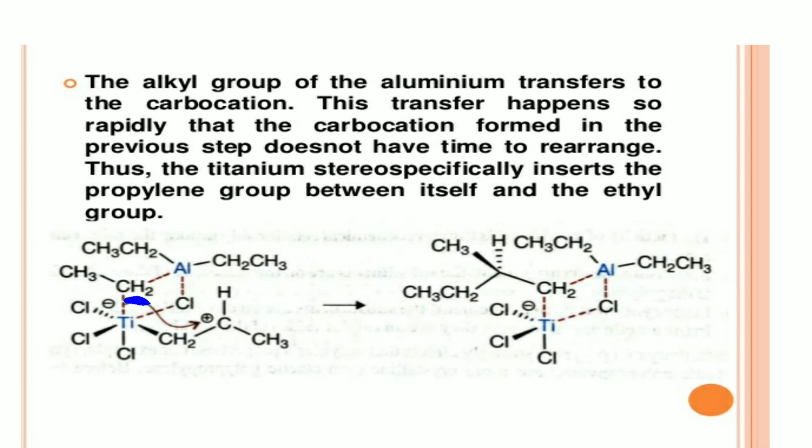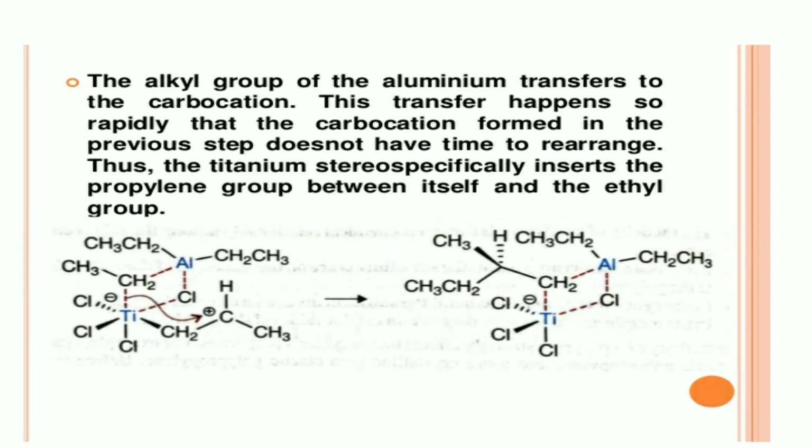You can see here, this is the carbocation which is attached to this titanium. Then this CH2 of the aluminum is attached to this carbocation, and here we get this type of structure. This is attached to this CH2 of the aluminum, and then titanium gets the negative charge over here.